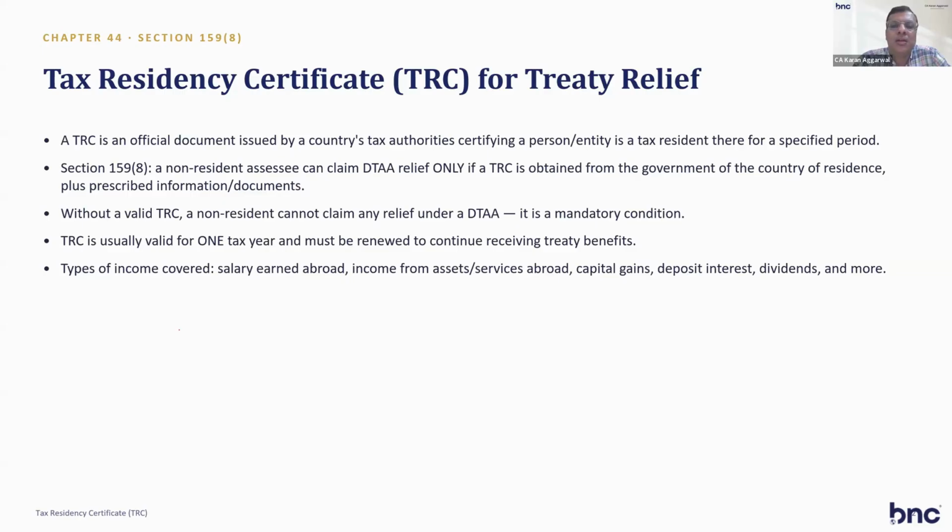These three things are needed for claiming DTAA benefit in India. So you can withhold a lower rate of tax only if you have all three. All non-residents should apply each year, whether they need it or not, so that they have these documents and can claim DTAA relief.